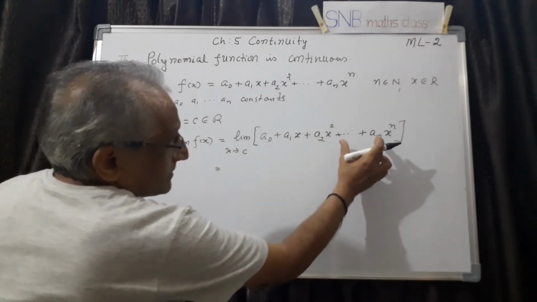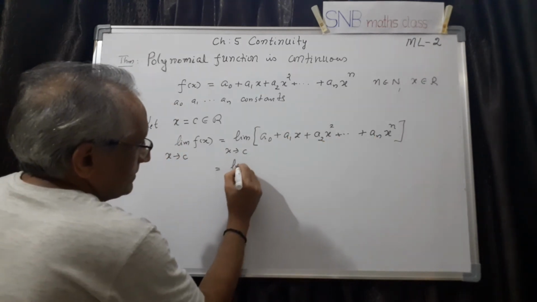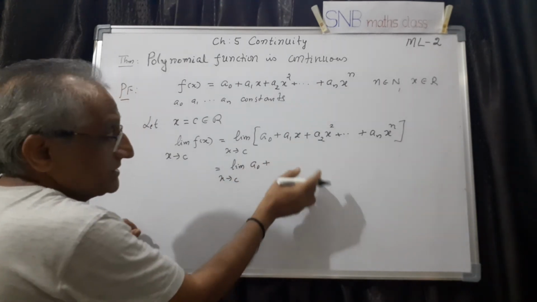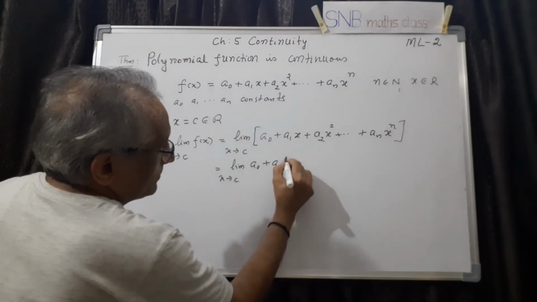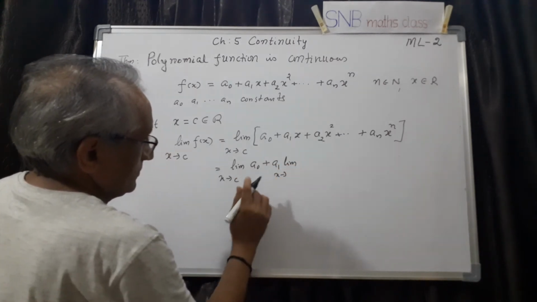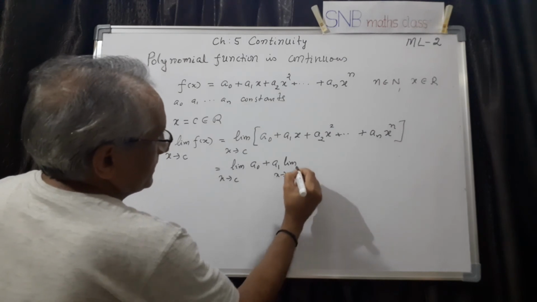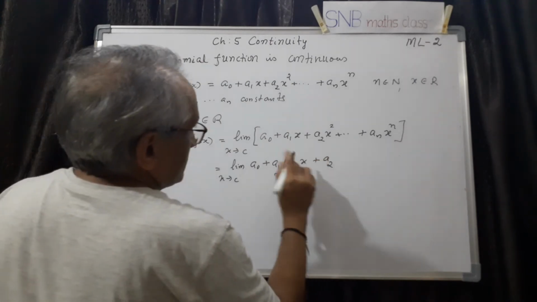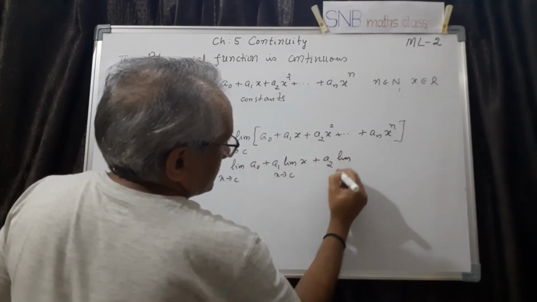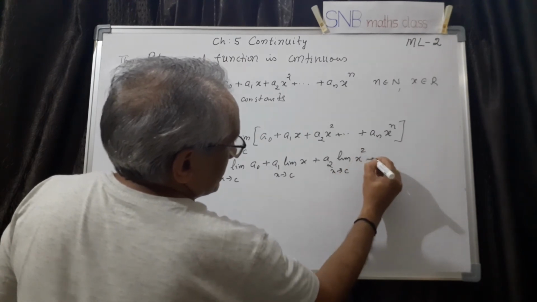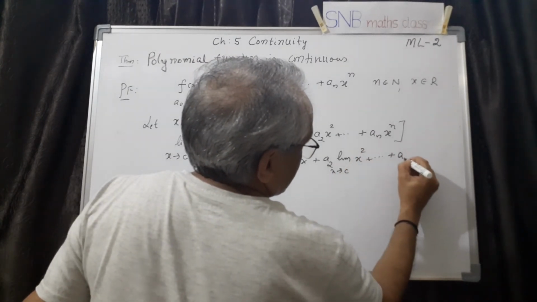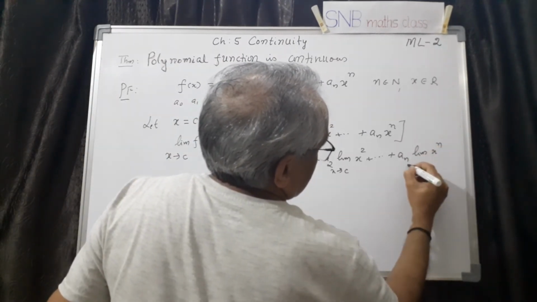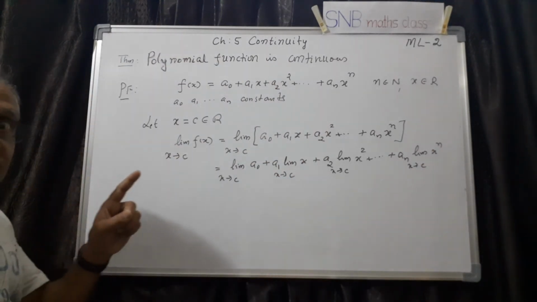And last year you have studied in the limit, property of limit: if there is a sum like this, you can separately write. Therefore I can write limit x tends to c a naught. a1 is a constant that I can take out: a1 into limit of x tends to c, x, then plus a2 also I can take out: a2 then limit of x tends to c x square, etc. Last one will be an also I can take, then limit of xn, x tends to c. This is the property we have studied last year in limit.